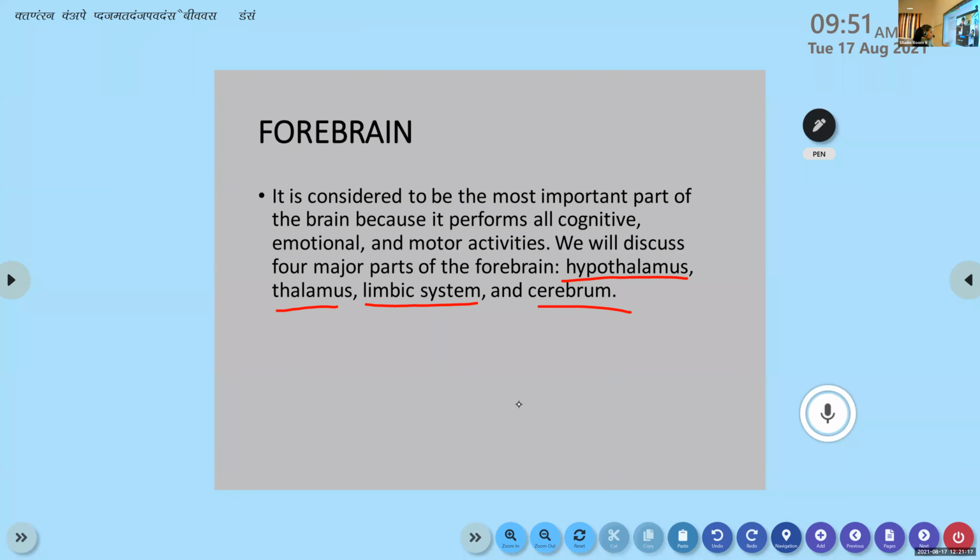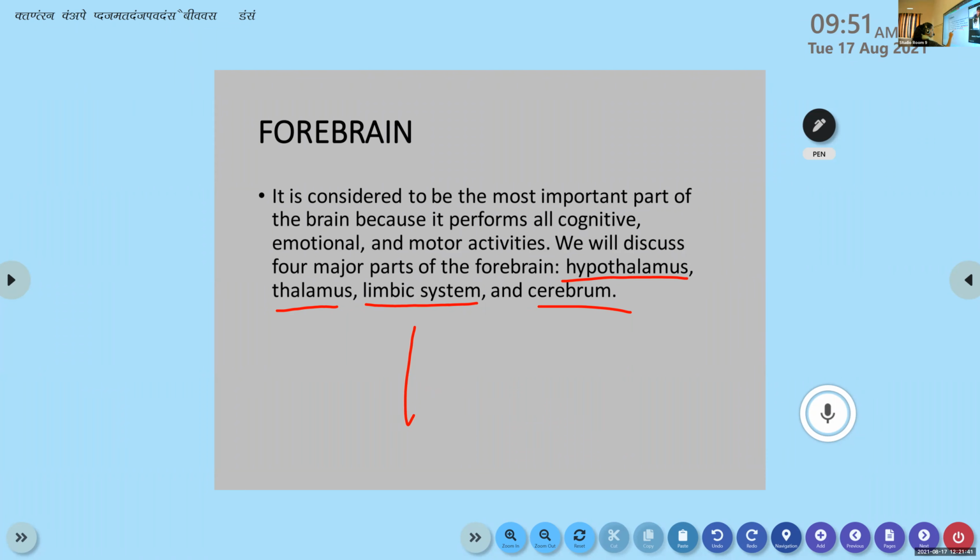Initially, when I showed the divisions of the brain, did you note that the forebrain is the largest division? And the smallest is the midbrain, and the hindbrain is somewhere in between. So there are four main parts that we are going to discuss in the forebrain section: hypothalamus, thalamus, limbic system, and cerebrum.